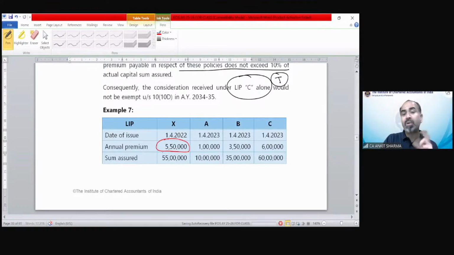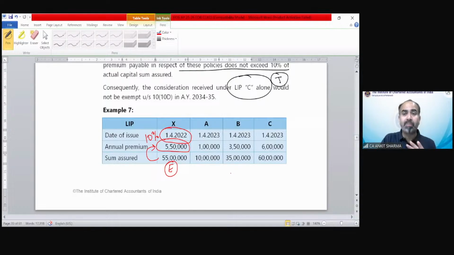Still it is exempted. Why? Because the date is 1st April 2022 up to 31st March 23. The only condition was 10%, which it does fulfill. So that's why that is going to be exempted, because that is not a policy for which exemption has been claimed under section 10(10D). This is not a situation number 2 case.